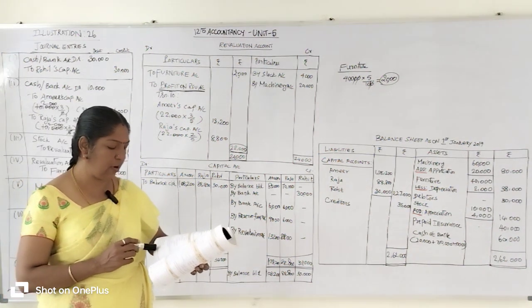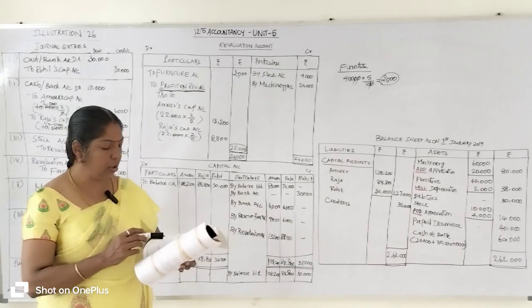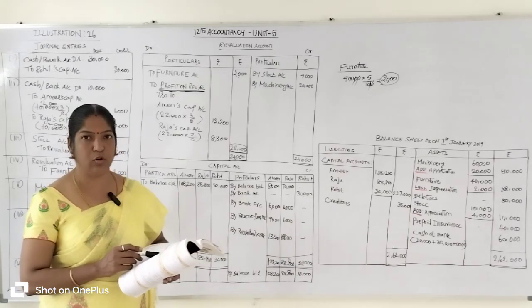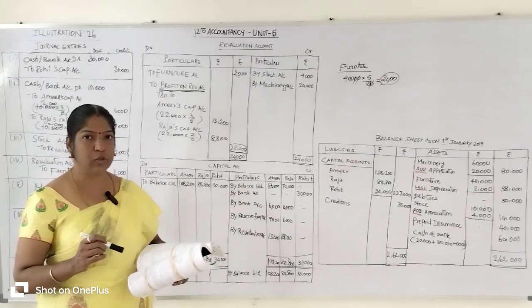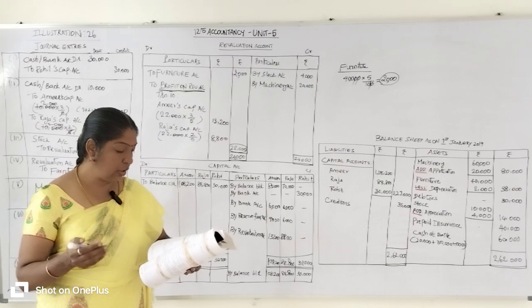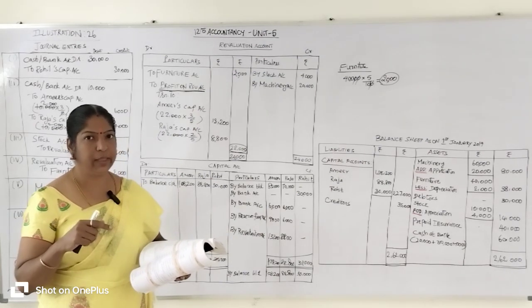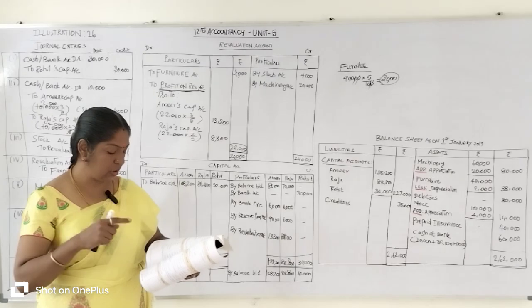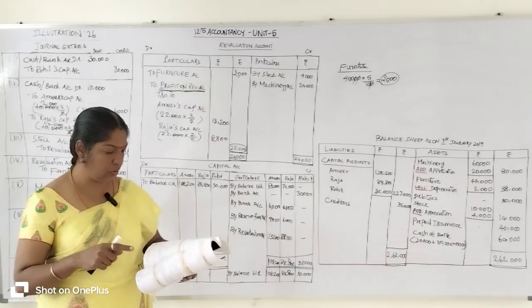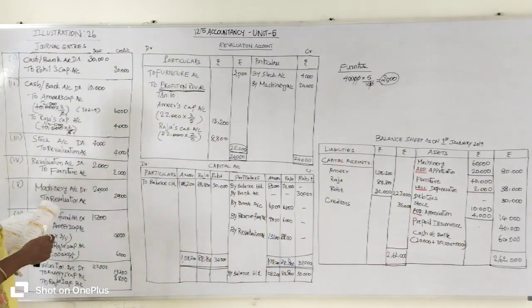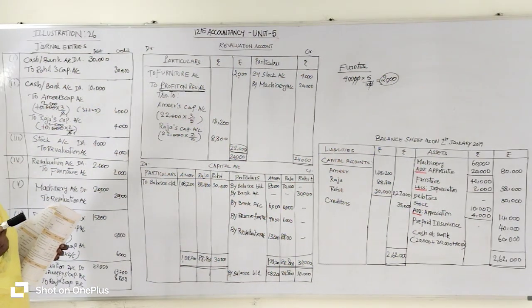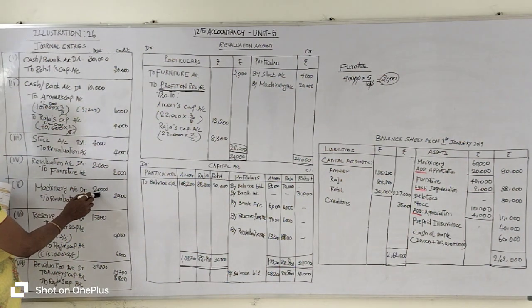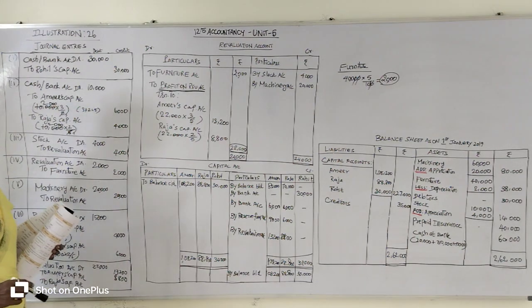Then machinery is to be revalued at 80,000 rupees. Already we have machinery value 60,000 rupees in the question. So the revalued machinery is 80,000 rupees. The machinery value increased from 60,000 to 80,000 rupees, so the machinery account increases. Whenever the machinery account increases, the revaluation account is to be credited, right? So which account is to be debited? The asset account, which means the machinery account is to be debited. Machinery account debit 20,000 rupees to revaluation account 20,000 rupees.